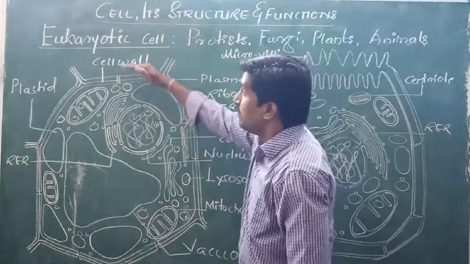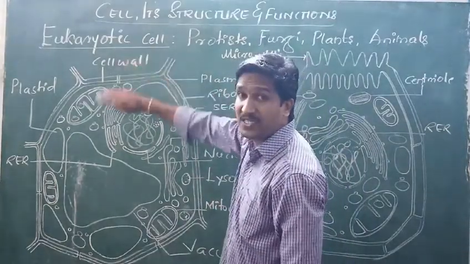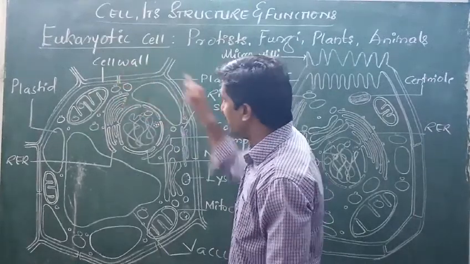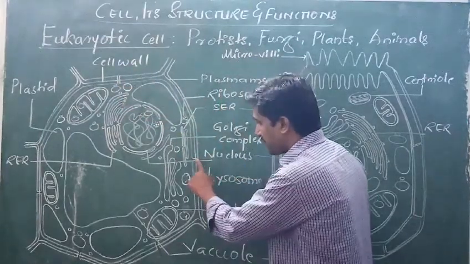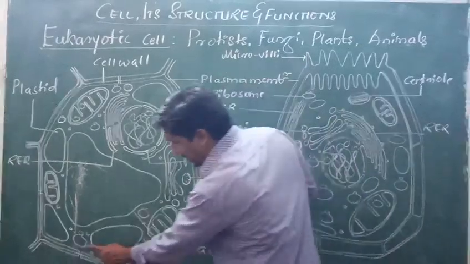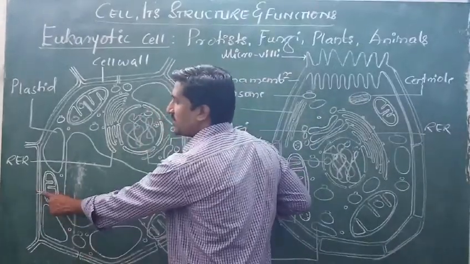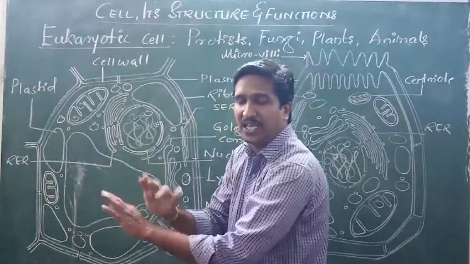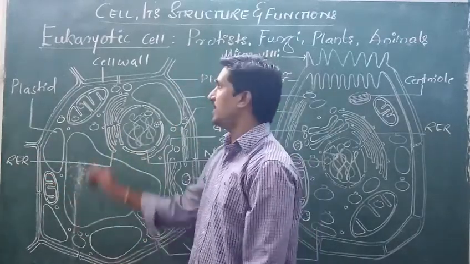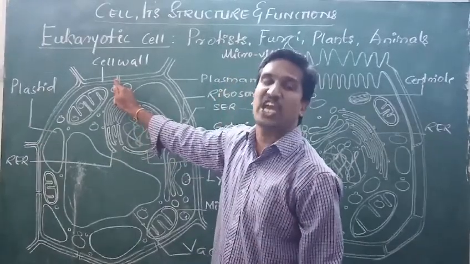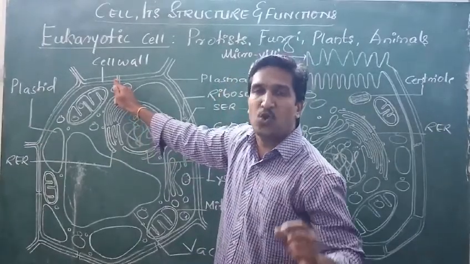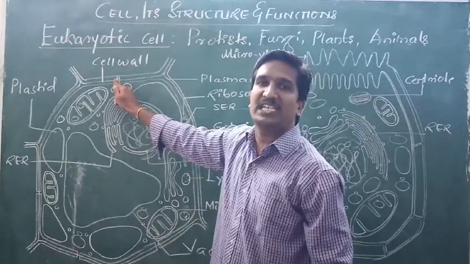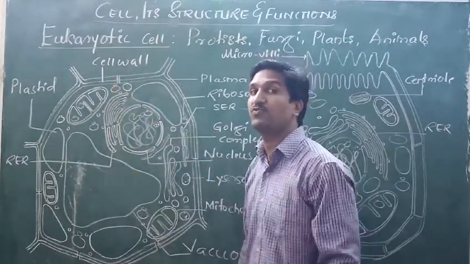And beside the cell there is a gap, here also there is a gap, because the neighboring cells can exchange material through a channel, a window-like structure called plasmodesmata. Most important question for 1 mark.